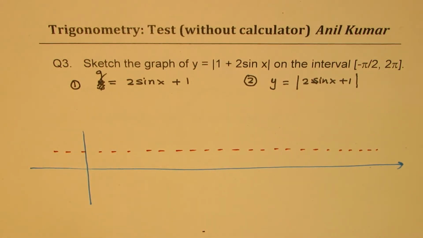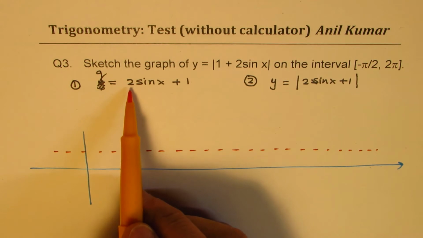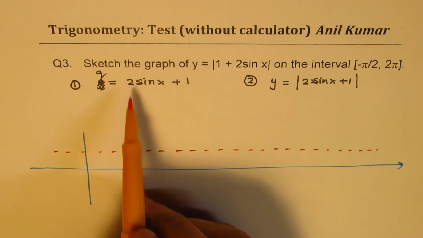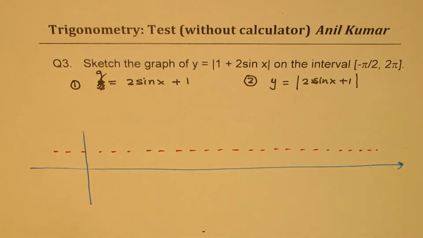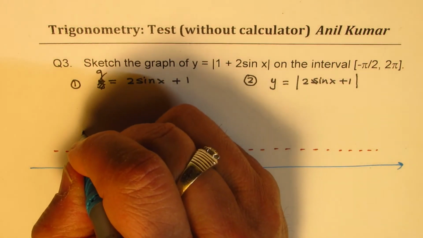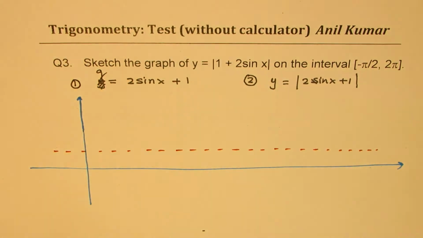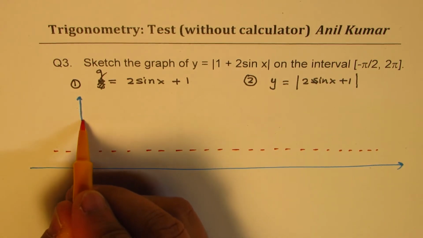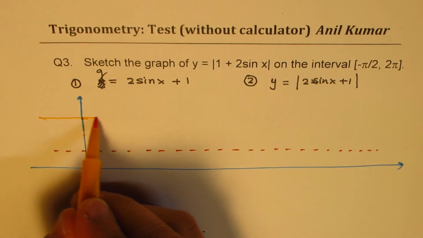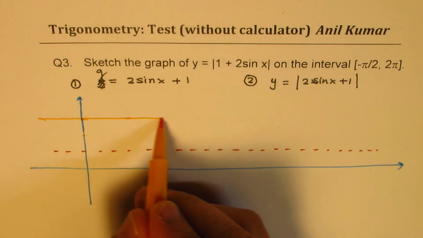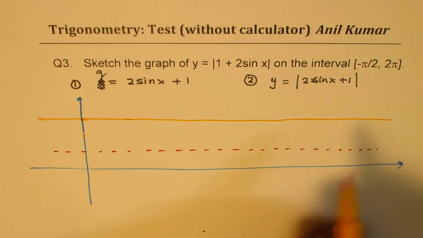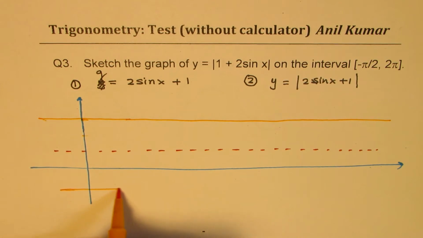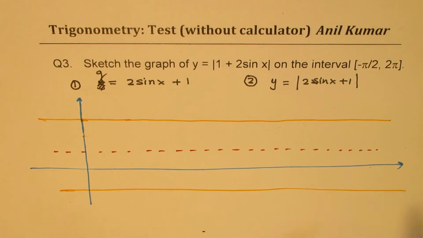Then after that, we have the maximum. The amplitude is 2, so the maximum will be 3, right? So these are rough sketches, but they are fairly accurate, right? So we have this amplitude of 2, so the maximum will be at 3. Going down, the minimum will be minus 1. Perfect. So that is the limit through which the graph will go.